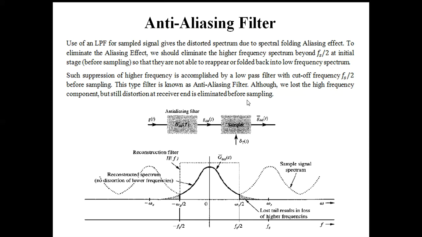And then there is a problem which arises due to the infinite bandwidth of a practical time limited signal, which is overcome by the anti-aliasing filter.